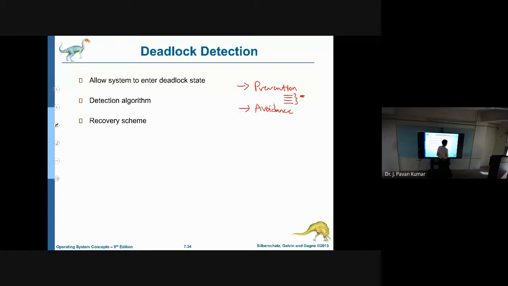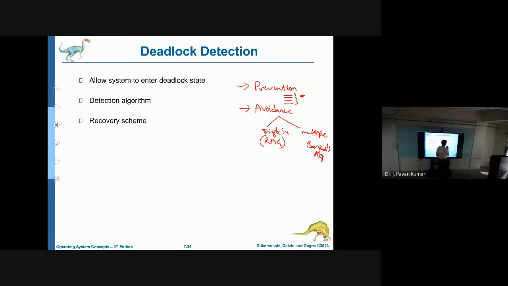In avoidance we have two types: whenever we have a single instance for each resource type, we make use of the resource allocation graph. If we have multiple instances, then we make use of Banker's algorithm.